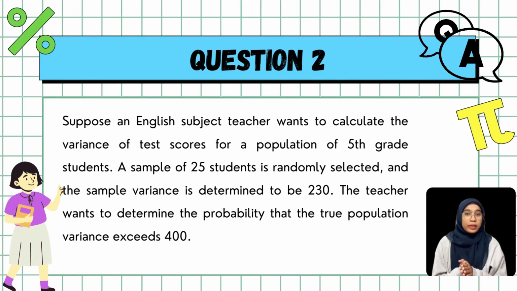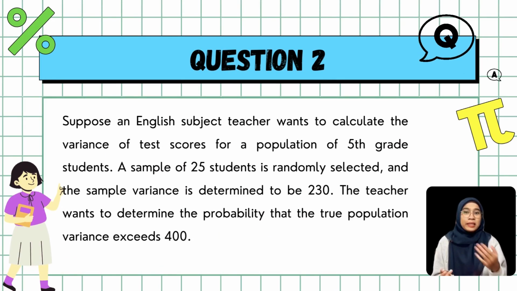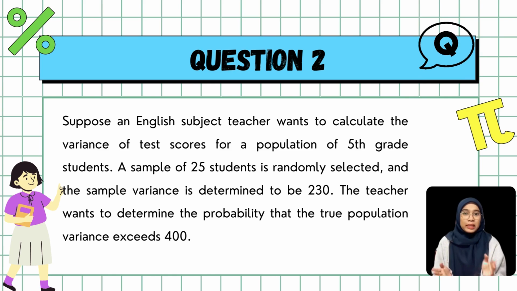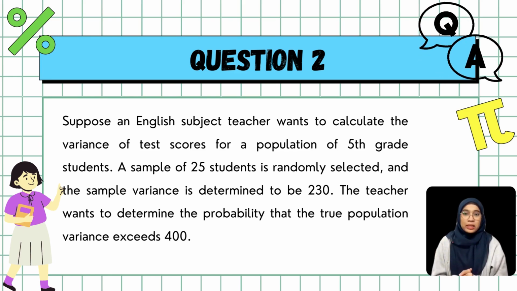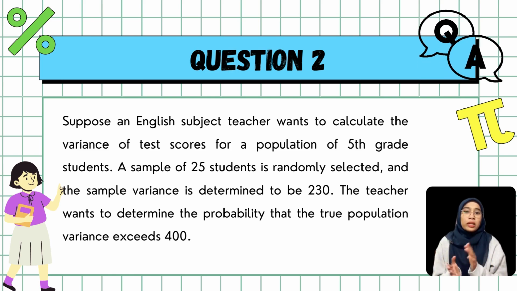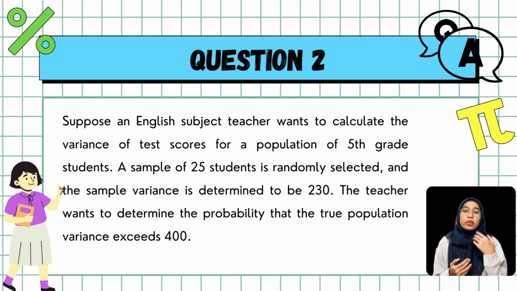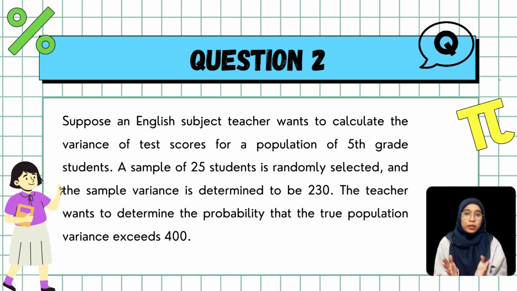Now let's proceed with another question. Suppose an English subject teacher wants to calculate the variance of test score for a population of 5th grade students. A sample of 25 students is randomly selected, and the sample variance is determined to be 230. The teacher wants to determine the probability that the true population variance exceeds 400.